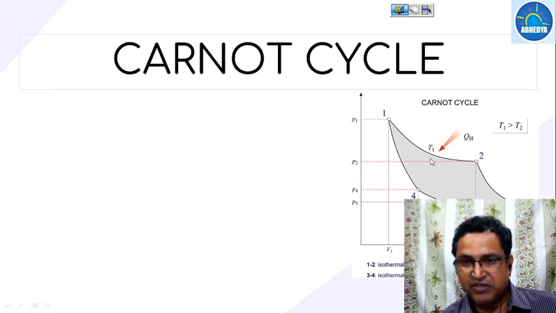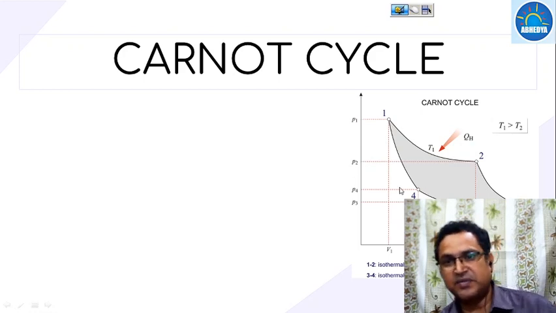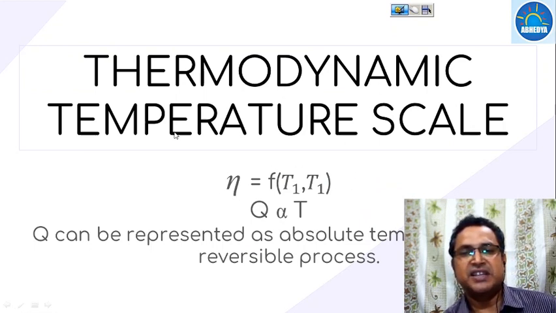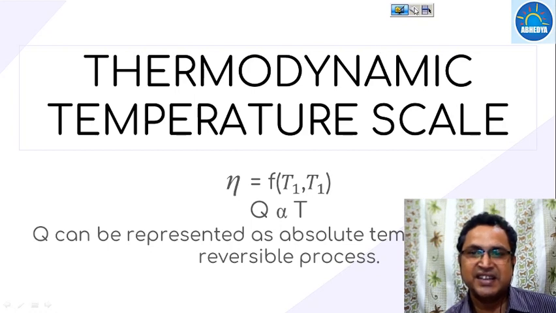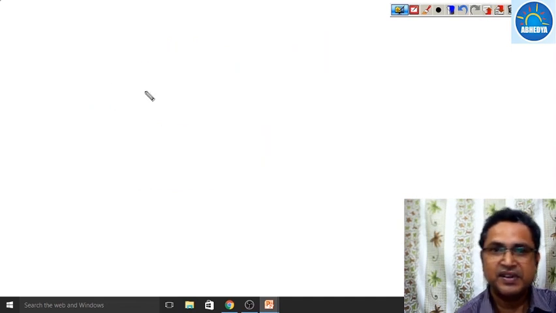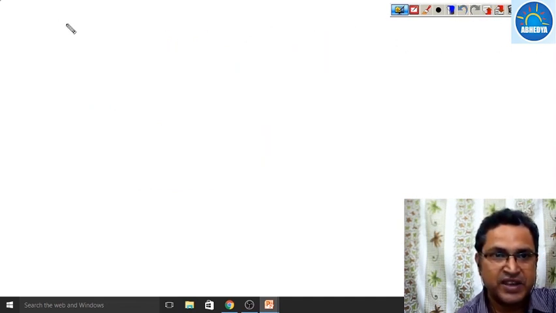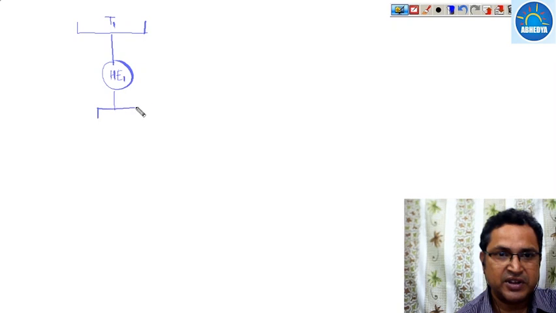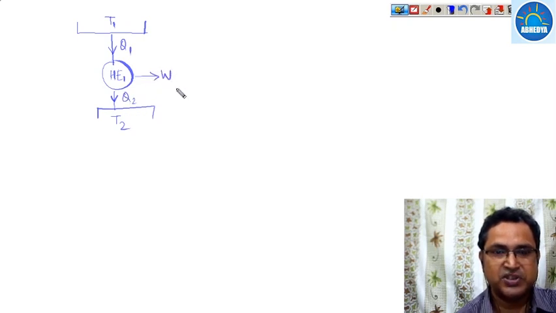QH amount of heat will be taken and QC is the amount of heat rejection. Now what is the thermodynamic temperature scale? Suppose we have one heat engine and it operates between the two temperature limits T1 and T2. This is heat engine 1. It takes heat Q1 and rejects Q2 amount of heat at temperature T2 and produces some work.